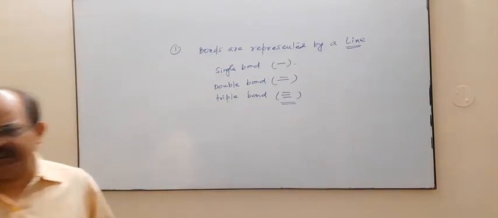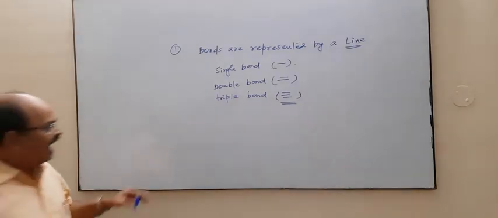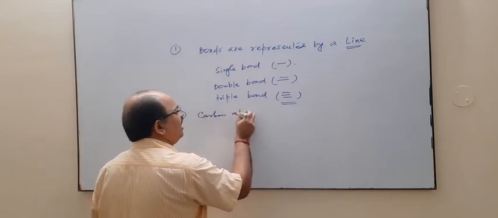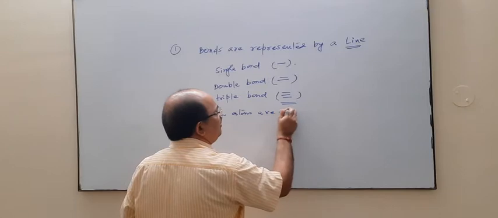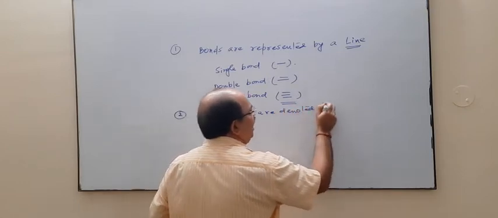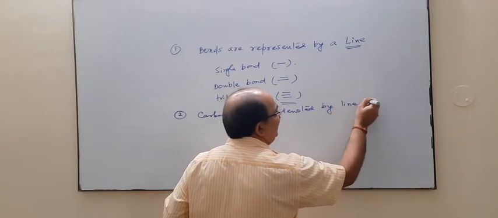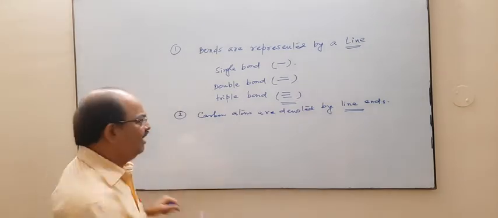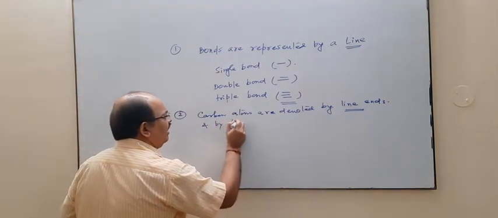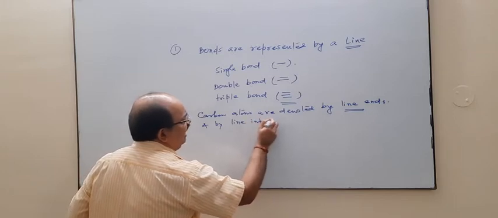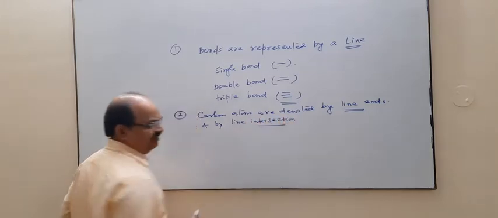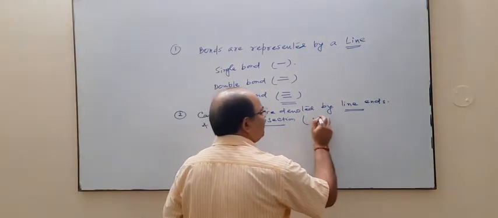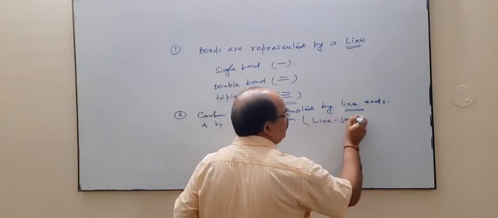The second point is carbon atoms are denoted by line ends, that is, where the line ends, and by line intersection. Line intersection means line joining.